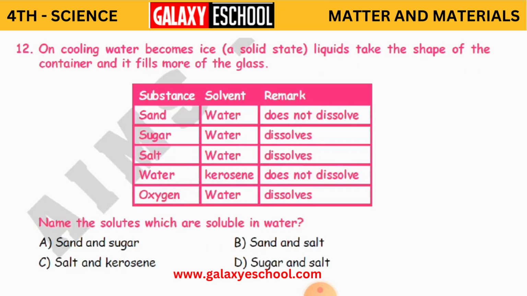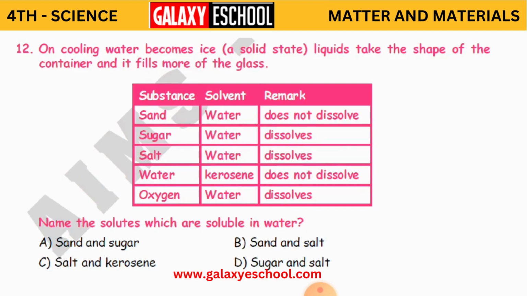Now, we'll go with the 12th question. On cooling, water becomes ice. That is a solid state. Liquids take the shape of the container and fill more of the glass. Name the solutes which are soluble in water.